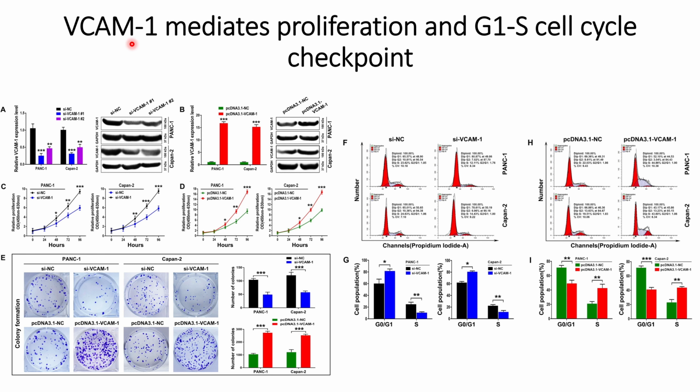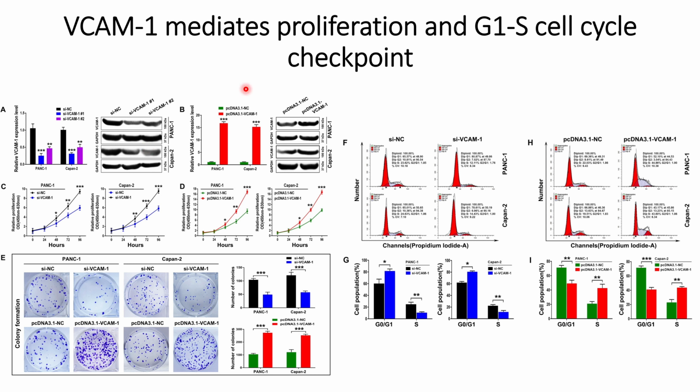the pancreatic cancer cells. So in panel A, they designed a silencing RNA that can suppress the VCAM expression in the pancreatic cancer cell lines. That can be seen in panel A and panel B, where in PANC1 and KPN2, the VCAM expression is reduced compared to the control silencing RNA. And they saw the same thing in the Western blot, where the expression of VCAM was reduced when they used silencing RNAs.